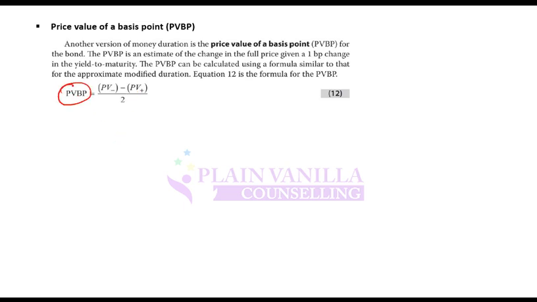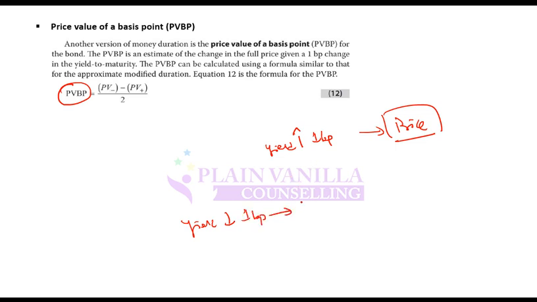Price value of a basis point. How do you calculate it? You assume that yield increases by 1 bp. When yield increases by 1 bp, there will be a certain price. Then you assume that yield decreases by 1 bp, and you calculate the price, and there will be another price. Let's say this is 90 and this is 92.